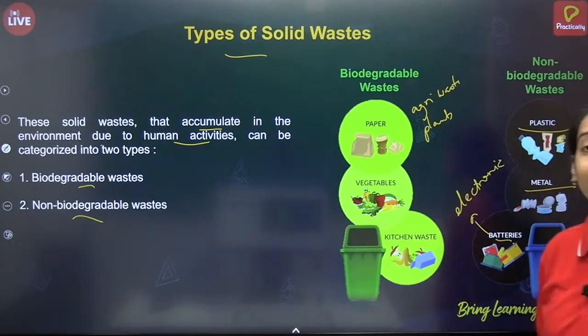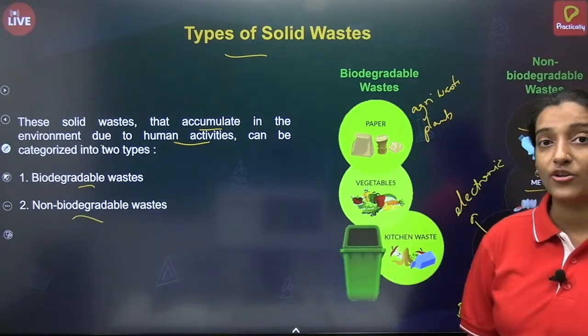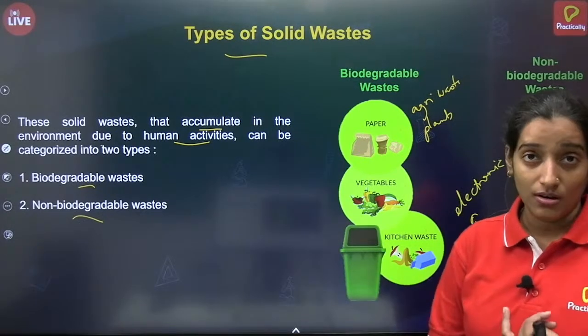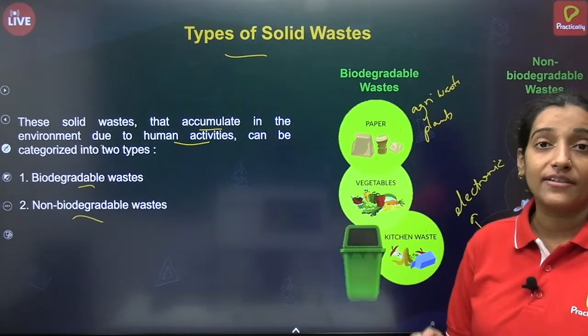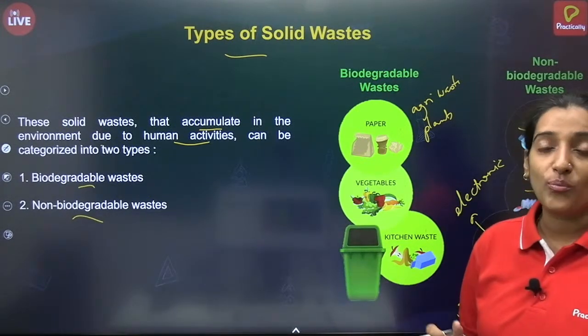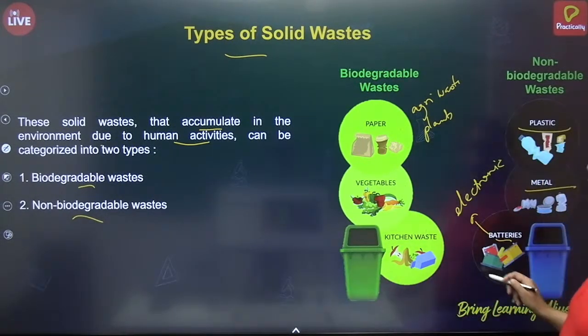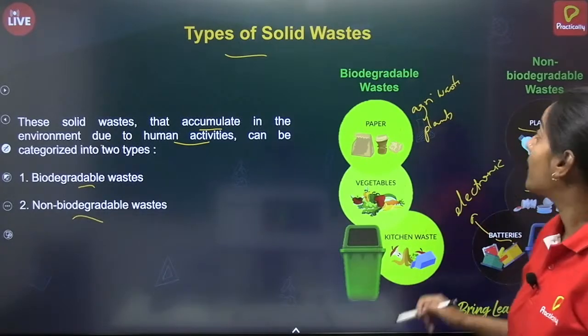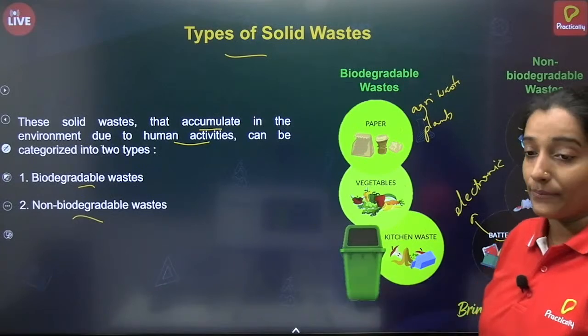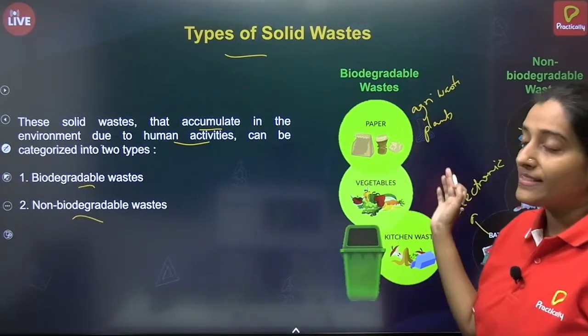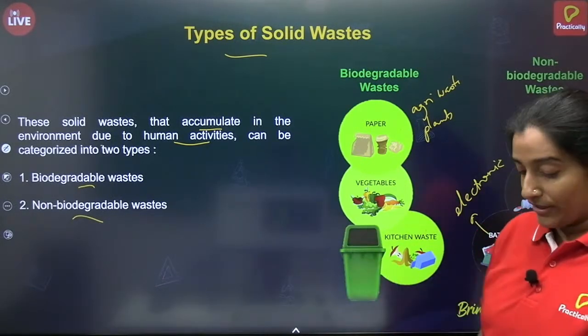Okay, this is nothing but electronic waste. Nowadays we are utilizing mobile phones on a large scale, correct? Then we have computers, then we have batteries, battery operated things. So all of them contribute to electronic waste, and these are not biodegradable because they have chemicals in them. So we can categorize them into biodegradable and non-biodegradable waste.